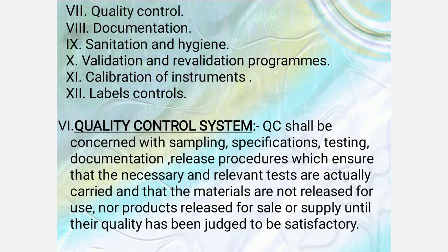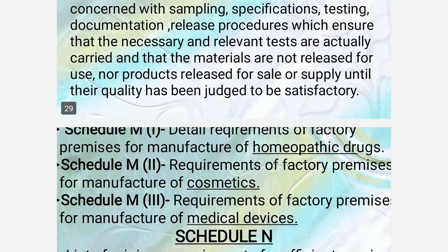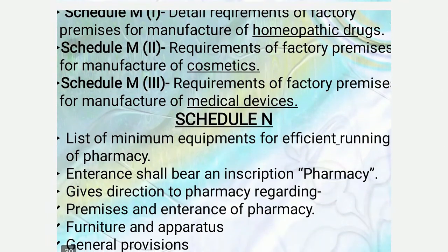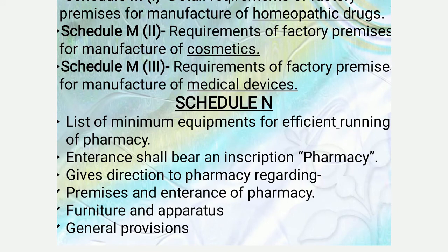Last one is the quality control system. The QC system shall be concerned with the sampling, specifications, testing, documentation, and release procedures, which ensure that the necessary and relevant tests are actually carried out and that the materials are not released for use, nor products released for sale or supply, until their quality has been judged to be satisfactory. This all completes the Schedule M.